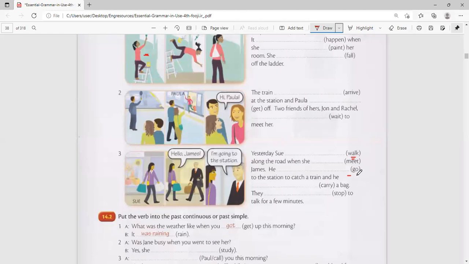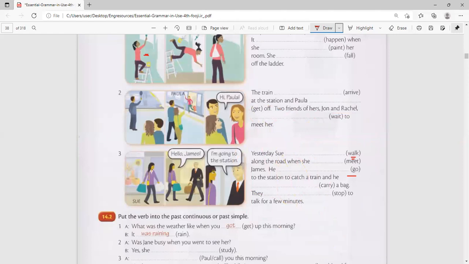Look at the verb. He was. Use that verb. Yeah, going. Yeah, he was going to the station, isn't it? And to catch a train, and he was carrying. He was carrying the bag.